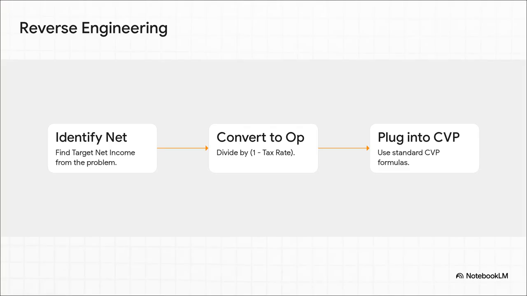Okay, let's turn this into a foolproof, step-by-step hack for literally any target net income problem they throw at you. Think of this as top-down reverse engineering, where we convert the after-tax goal into the pre-tax variable our formulas actually understand. Step 1. Identify your target net income from the problem. Step 2. Divide it by 1 minus the tax rate to get your target operating income. Step 3. Plug that new, larger number straight back into your trusty CVP formula.